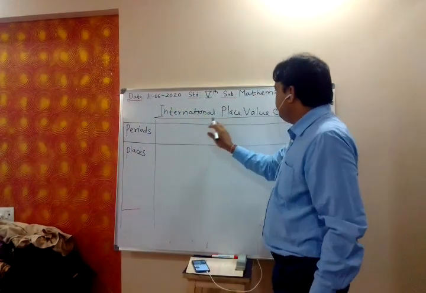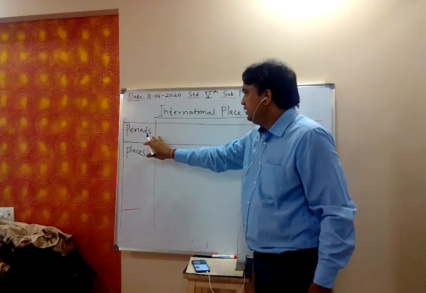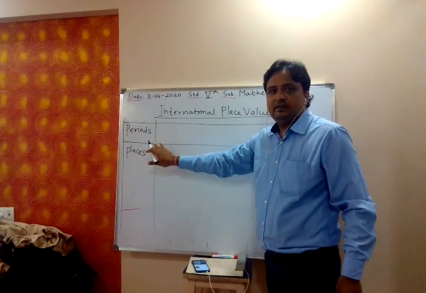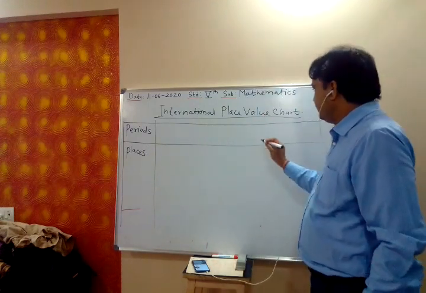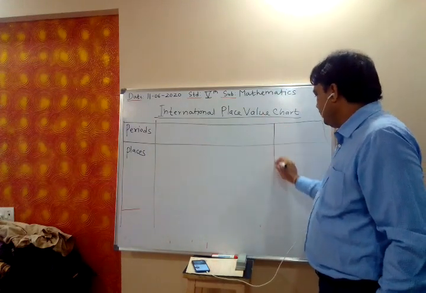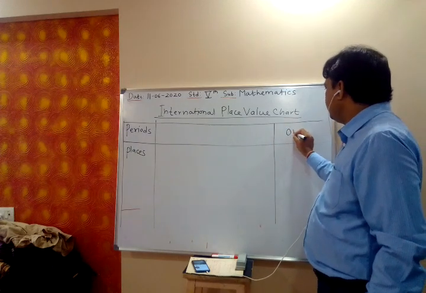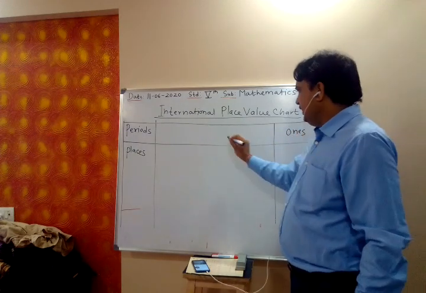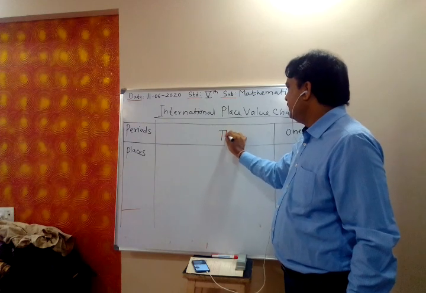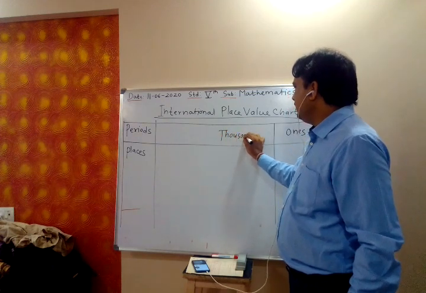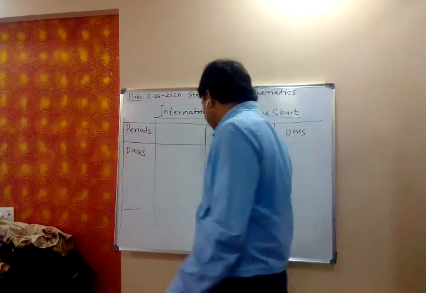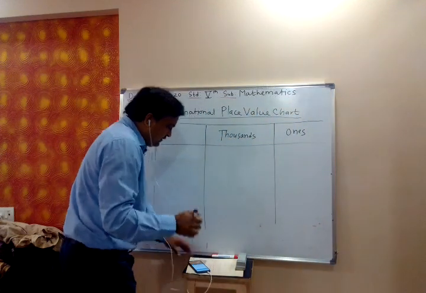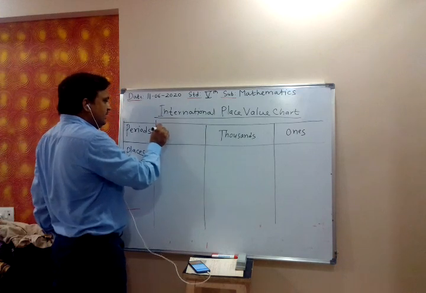This international place value chart divides the digits of the number into three groups: ones, then thousands, and then millions.